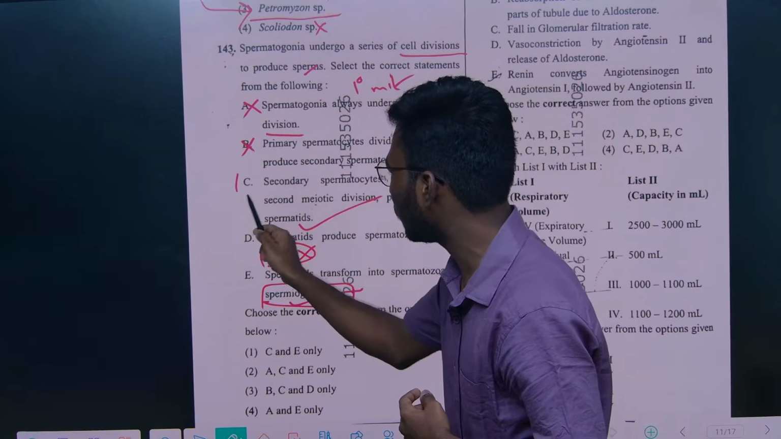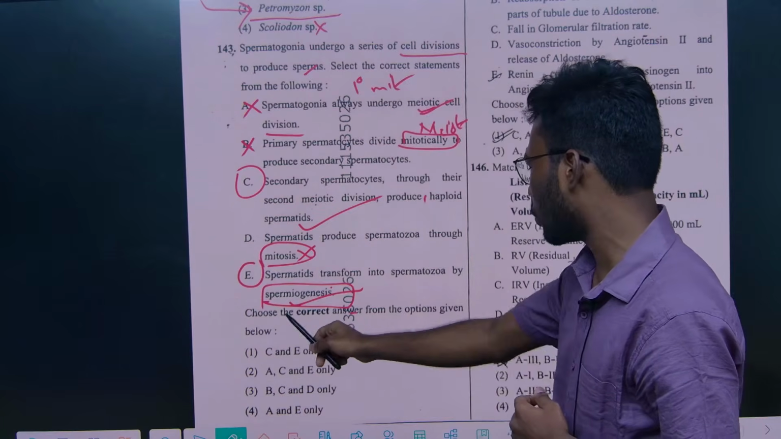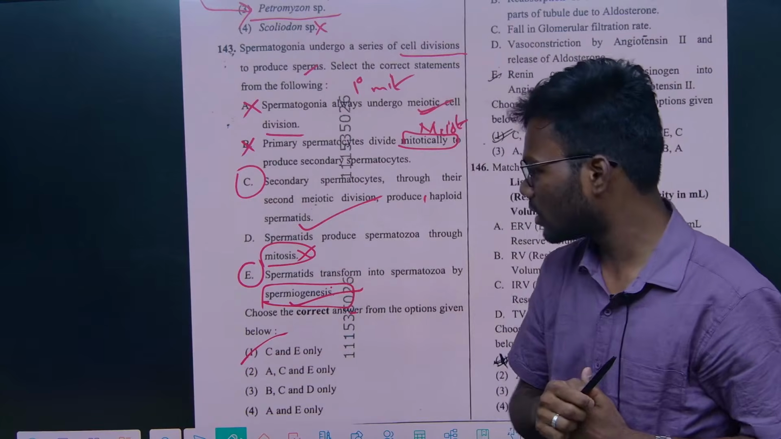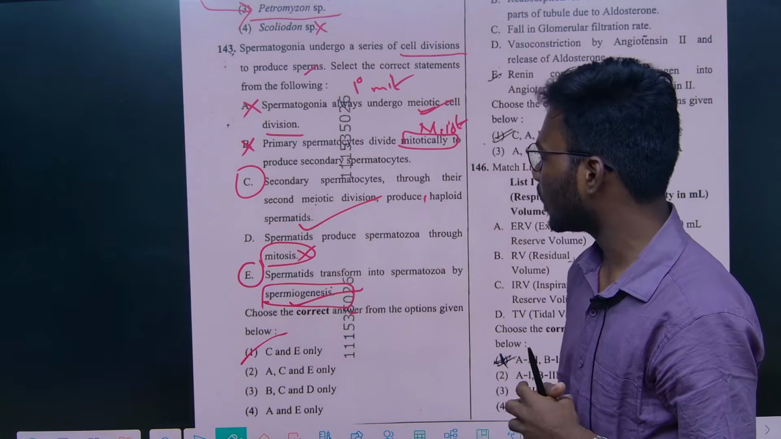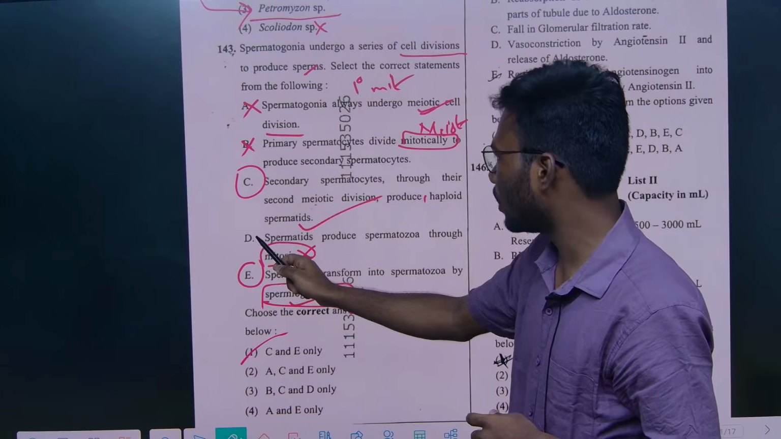Here the correct statements are C and E. Let's see, choose the correct answer from the options given below: C and E. Just simple, C and E are the correct statements. Understand why A, B and D are wrong.